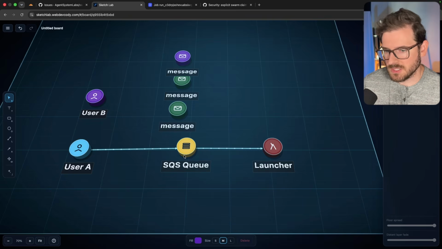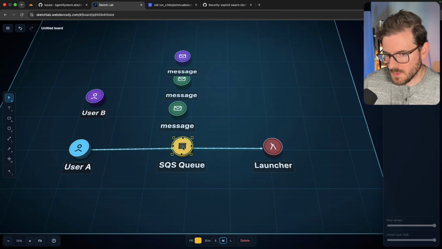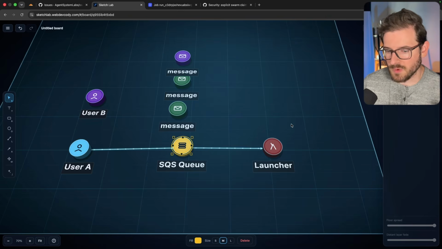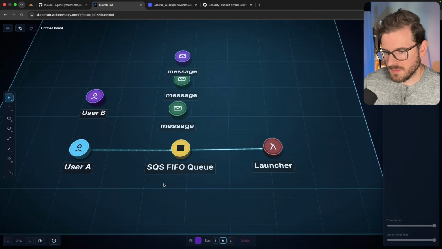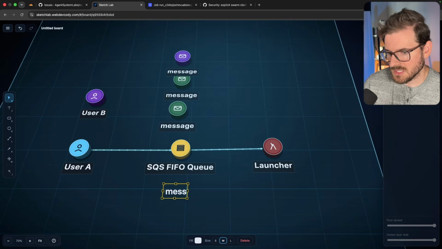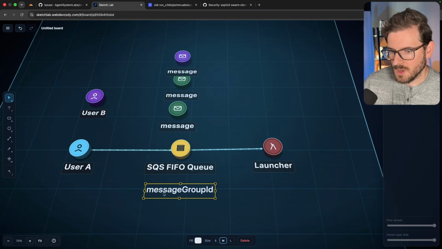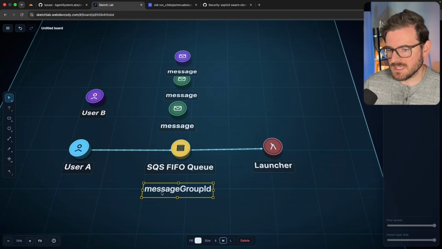And this is what leads us to the next topic. Hopefully you understand what a queue is. It's a way to put messages and you can have workers pull from them. But we're going to be using something called a FIFO queue, so a first in, first out queue, which, to kind of give you some information, also allows you to give a message group ID, which kind of segments the messages by different users.